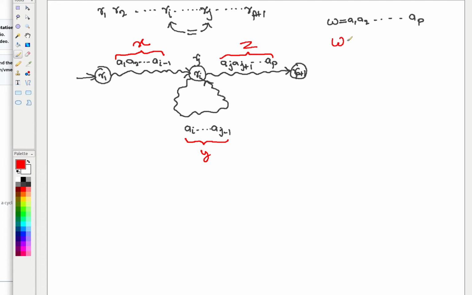So I can say W can be broken into X, Y, Z. Also, if you recall, we said that W is part of L, therefore W is accepted by D. In that case, R1 is actually Q0 and Rp plus 1 is some state in F for W to be accepted, because this DFA is for the language L only, right?